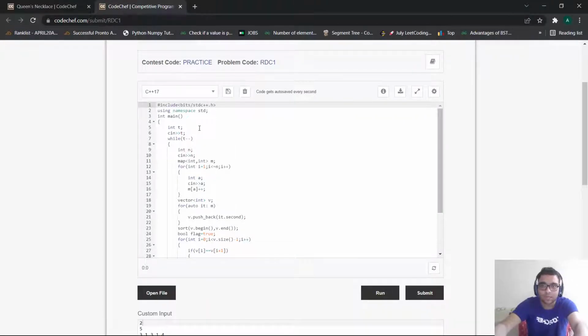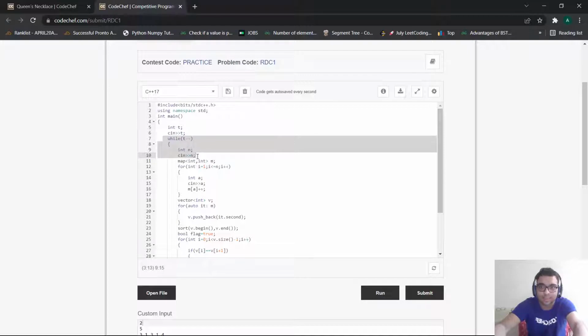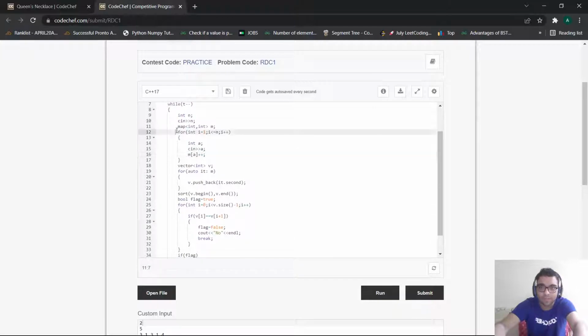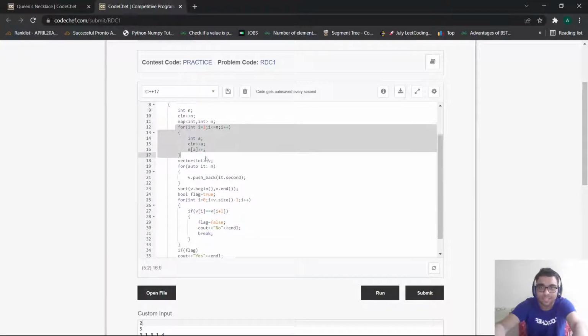Okay, now let's try to understand the code for the following problem. Here I include all my necessary header files. Then in the main function, I simply input my t test cases. For each test case, I take n as the input and then I initialize the map, as I told in my approach section, in order to take the frequencies. Then for the entire n, I take the input as a variable and I increment the frequency of that particular element by 1, right? After this entire iteration, I have my frequency array ready.